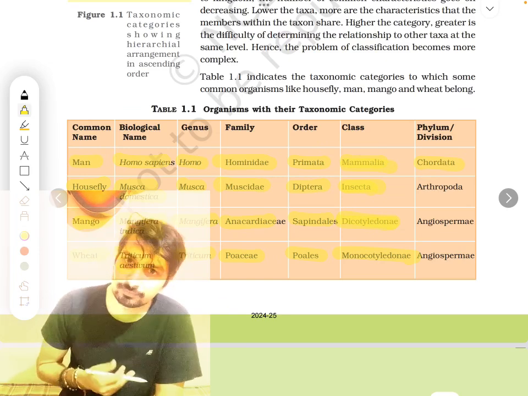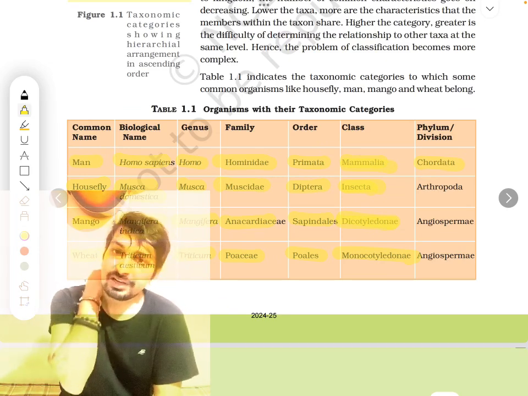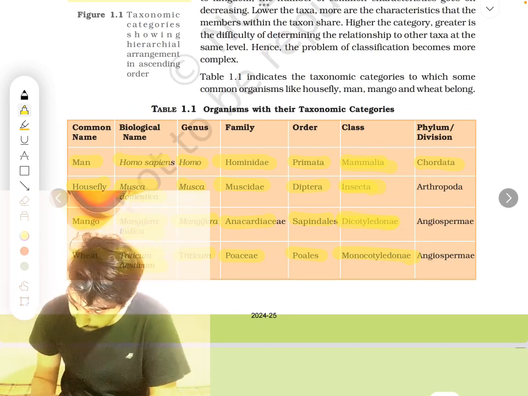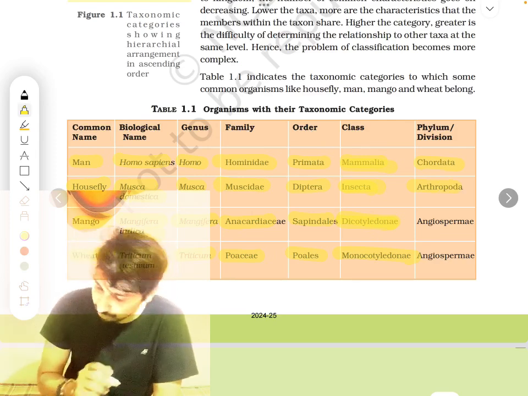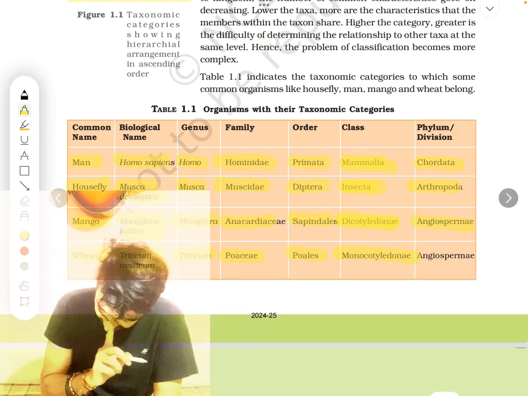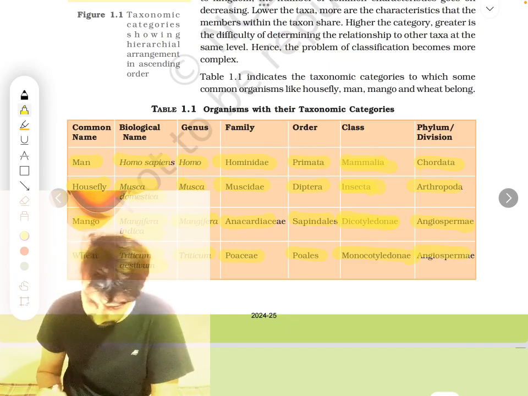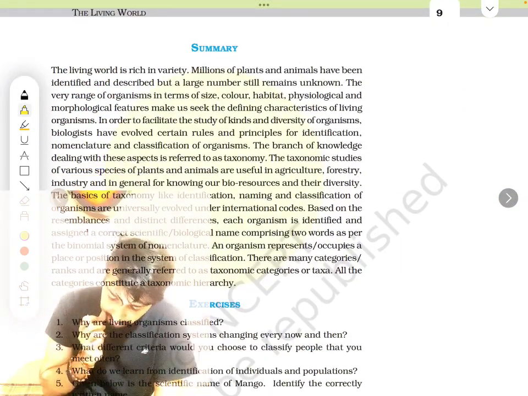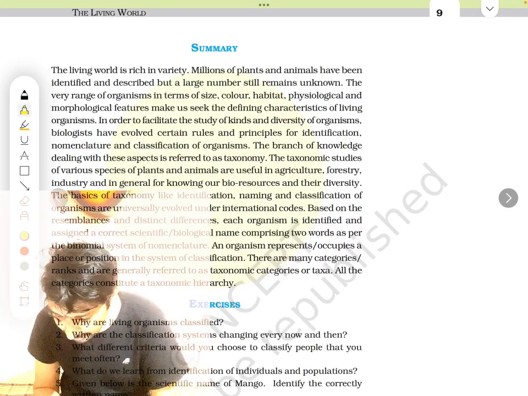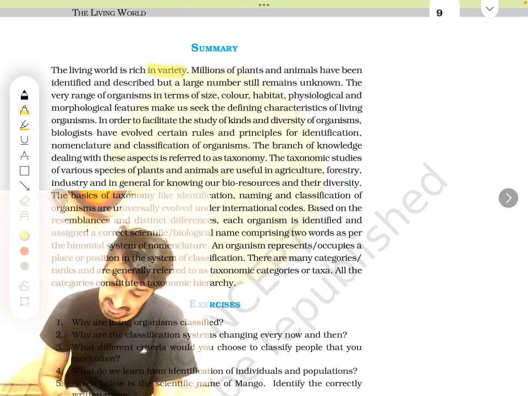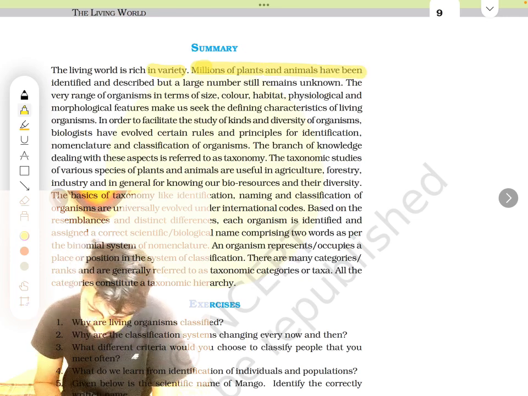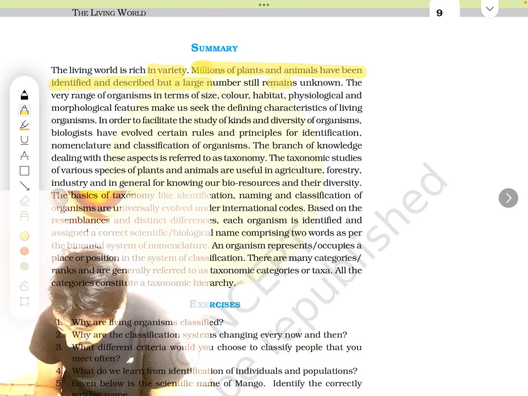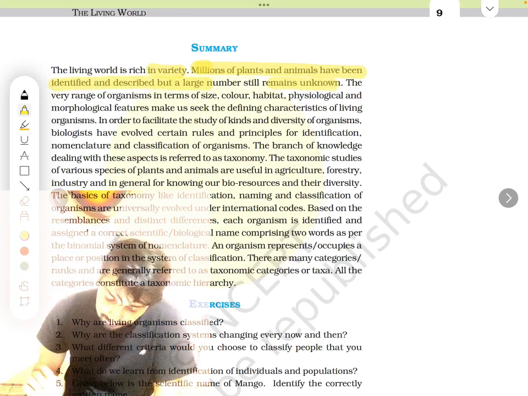Phylum and division: man is a chordate. We have a spinal cord, right? So chordate. Housefly doesn't have a spinal cord. It is from Arthropoda, insect, and mango is an angiosperm, and wheat is also an angiosperm. Correct? So, summary of this chapter: the living world is rich in variety, and millions of plants and animals have been identified and described, but a large number of them still remain unknown.